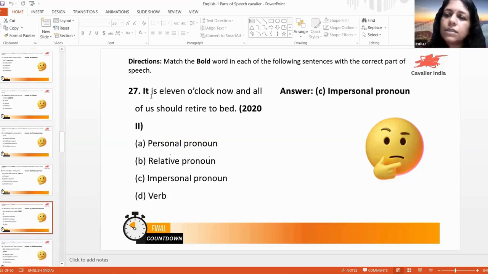See here, it is the subject because it's coming in the beginning. This is a verb. Now, what will be noun? Now, not, no, all these are adverbs. All is also a pronoun, depending on the antecedent pronoun. All of us. Here us is an objective pronoun. All of us should retire. Should retire is a verb. To is a preposition here because bed is a noun.